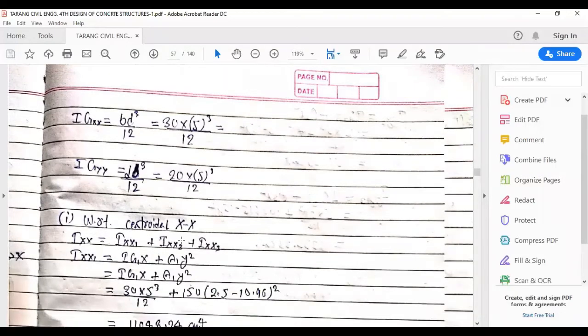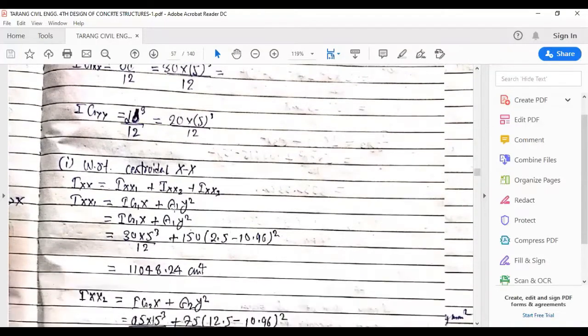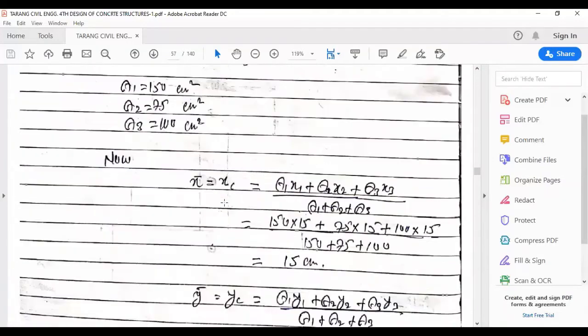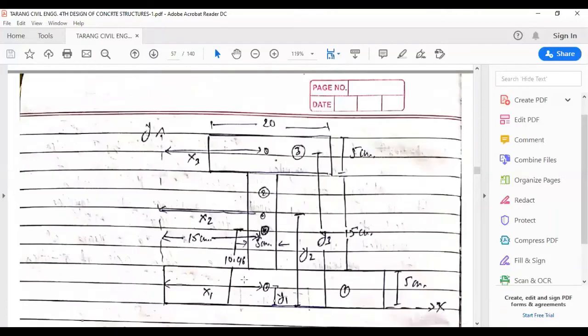Now, the first point is finding the moment of inertia with respect to centroidal xx. There is a general formula which is represented by Ixx equals Ixx1 plus Ixx2 plus Ixx3. These will be the independent centroidal moments of inertia for the individual boxes. For this we'll find the value of Ixx1, Ixx2, then Ixx3.